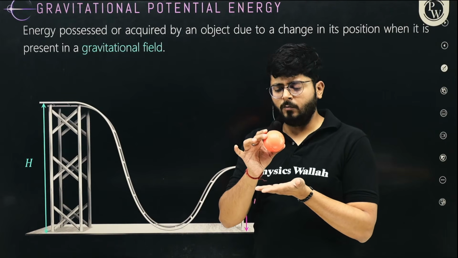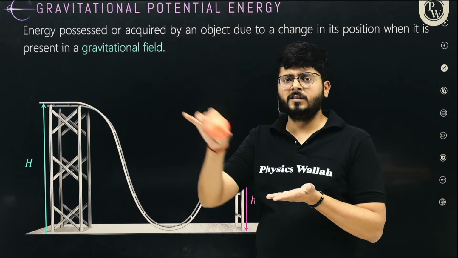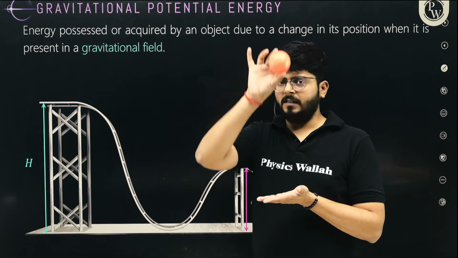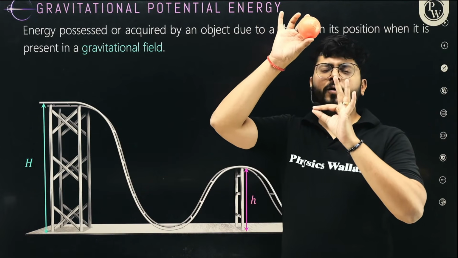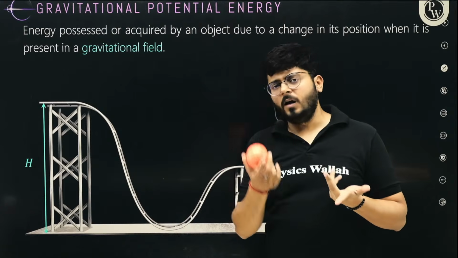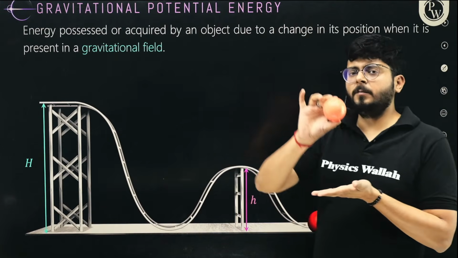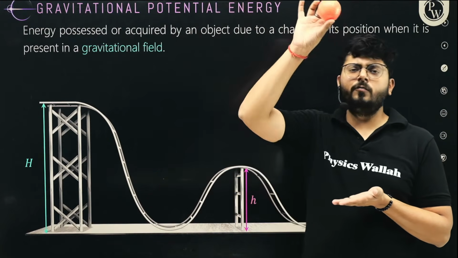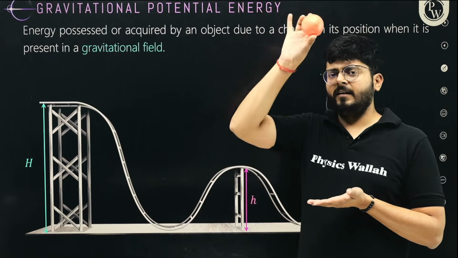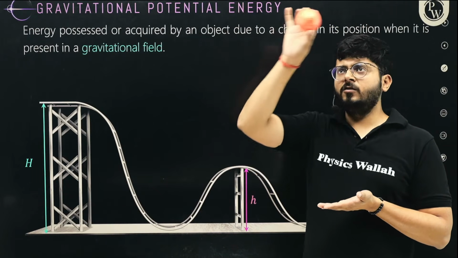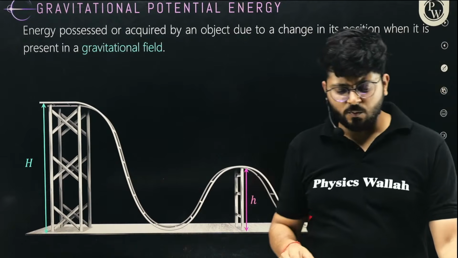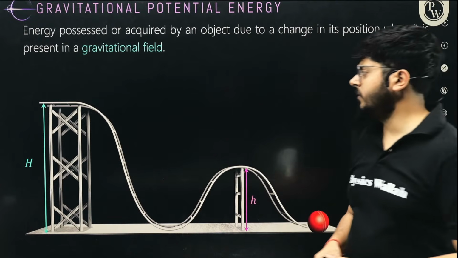So if you are moving from this point to this point along this path, or you move along this other path, as long as the initial and final points are same, the work done will be same. This was the definition of conservative force.